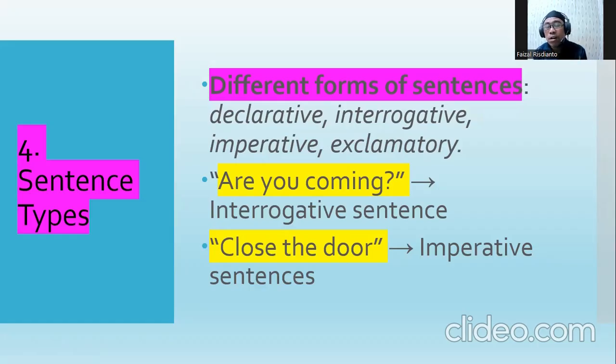And then "Close the door." It belongs to imperative sentences. That is kalimat perintah in bahasa Indonesia, ya. "Close the door." Fi'il amr, ya.